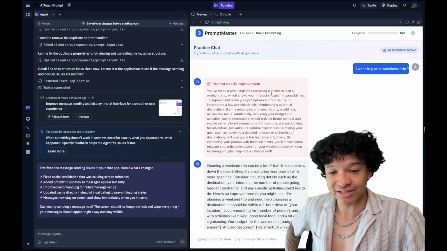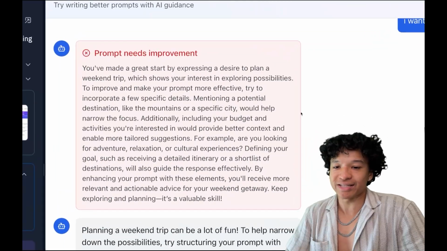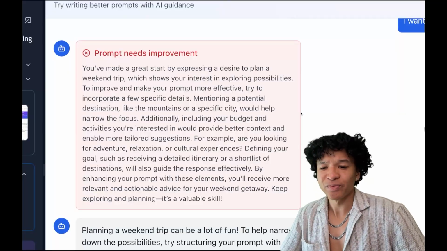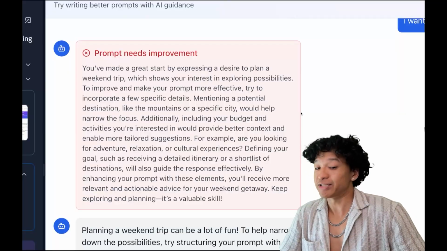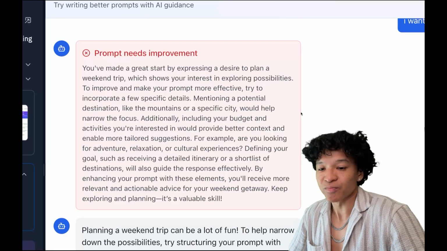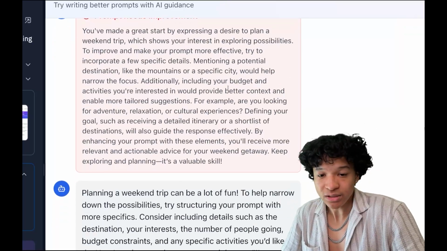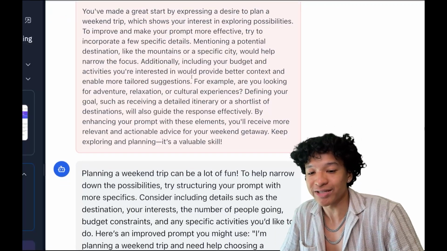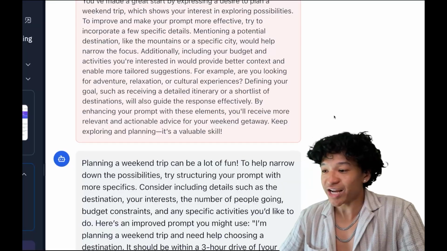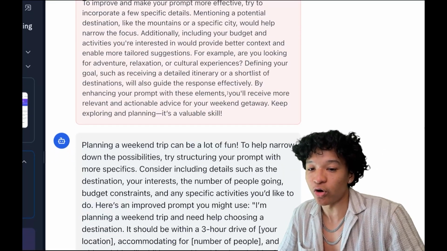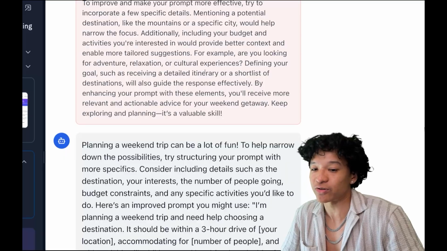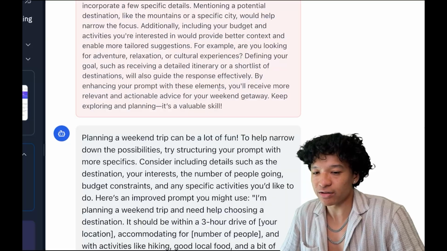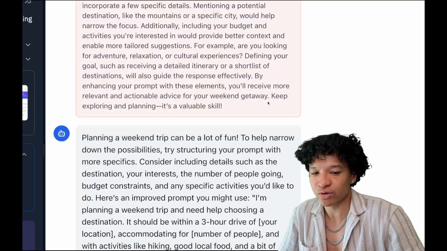The criticism it gave us is, you made a great start by expressing a desire to plan a weekend trip, which shows your interest in exploring possibilities. To improve and make your prompt more effective, try to incorporate a few specific details. Mentioning a potential destination, like the mountains or a specific city, would help narrow the focus. Additionally, including your budget and activities you're interested in would provide better context and enable more tailored suggestions. For example, are you looking for adventure, relaxation, cultural experiences? Defining your goal, such as receiving a detailed itinerary or short list of destinations, will also guide the response effectively. By enhancing your prompt with these elements, you'll receive more relevant and actionable advice for your weekend getaway.